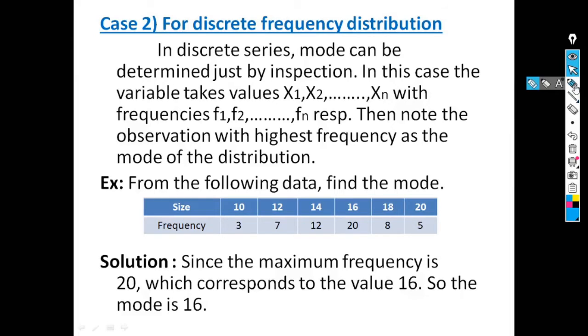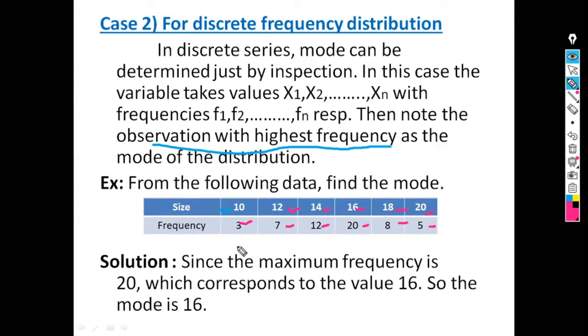Since the data is of discrete type, meaning observations along with frequencies are given, for this type of data, the mode is the observation with the highest frequency. Here the first observation is 10, its frequency is 3. The second observation is 12, its frequency is 7. Next, observation 14, its frequency is 12. Next, 16, its frequency is 20. 18, its frequency is 8, and 20, its frequency is 5.